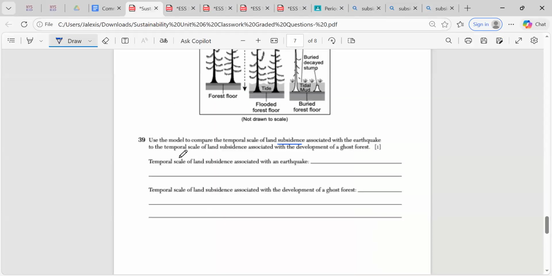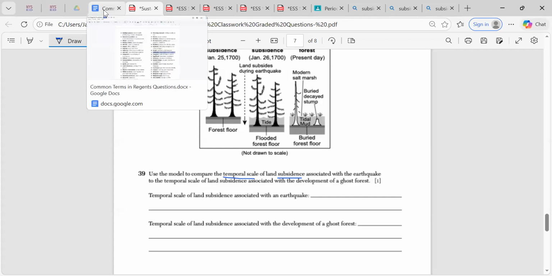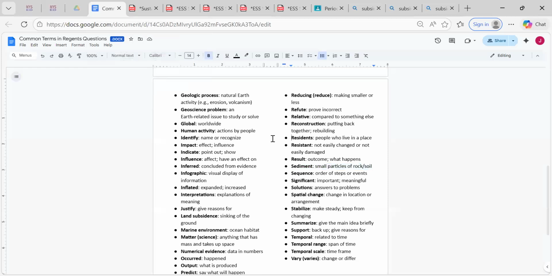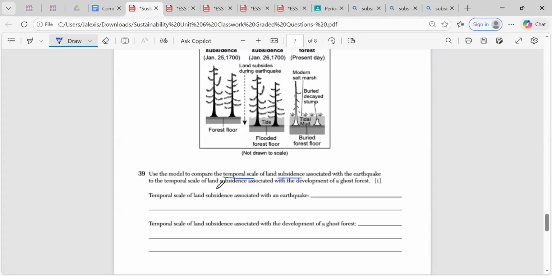All right, so it says use the model to compare the temporal scale. This word, temporal scale, what does it refer to? When I look at my common terms that we need to know, my temporal scale is a time frame. So the word temporal relates to time. So my answer has to give some sort of time frame. All right, let's keep that in mind.